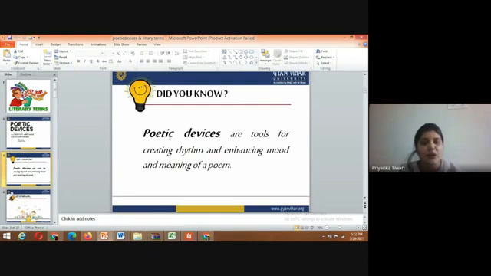First of all, we are understanding the tools for creating rhythm and enhancing mood and meaning of a poem, because in English literature we must have knowledge of devices, poems, and sonnets.